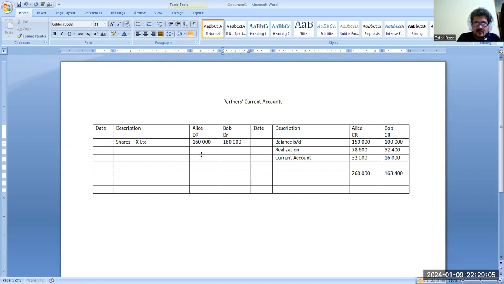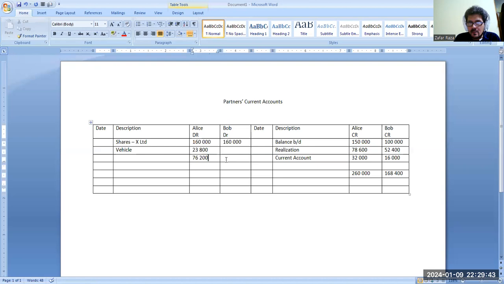160,000. Done. Alice has taken up the car, the vehicle, 23,800. Okay. Now see, if we deduct from the 260,000 total credit side of Alice's account 160,000 and 23,800, the balance to be paid is 76,200.